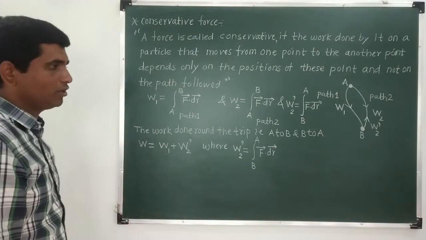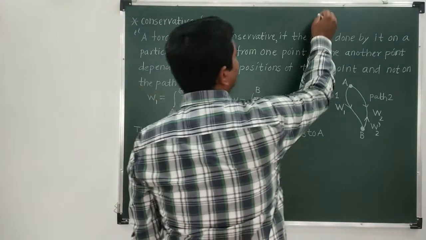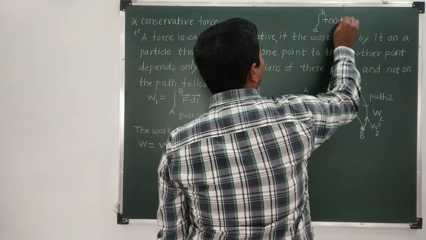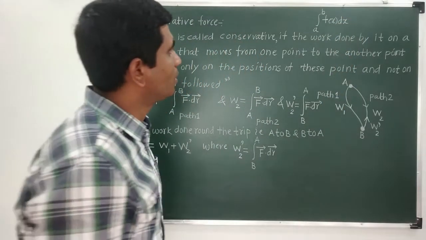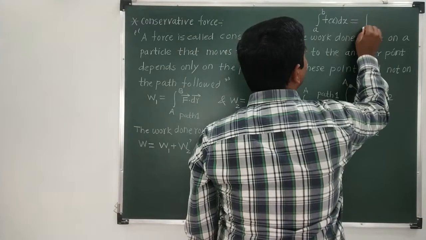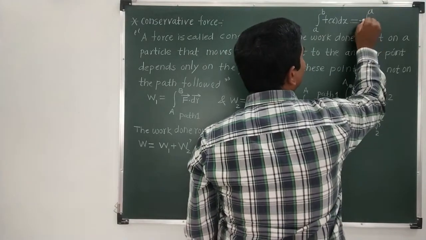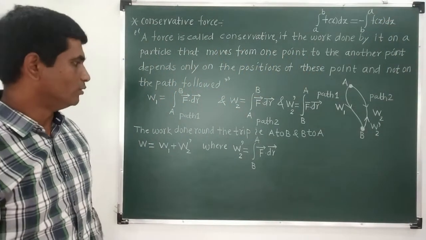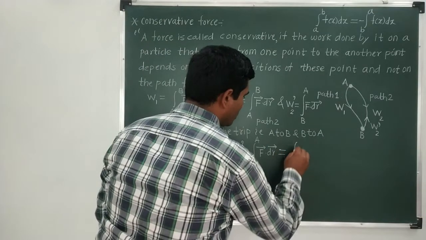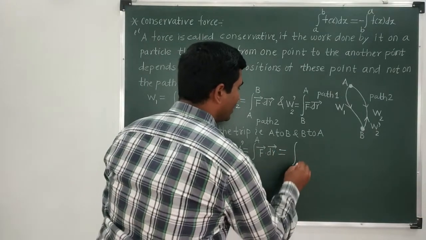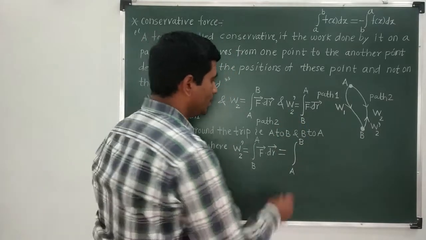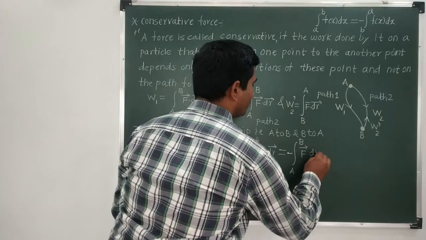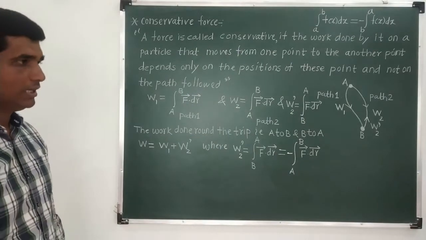But we know one property of the integral. What is that property? The property says if you have a function f of x dx whose integral limits are going from A to B, and if you change these limits of the integration, if you make it B to A, then the value will be the negative of the original value. So if I change this, instead of B to A, if I make it A to B, then this integral will be negative. So I can rewrite this as minus the integral of F bar dot dr bar.